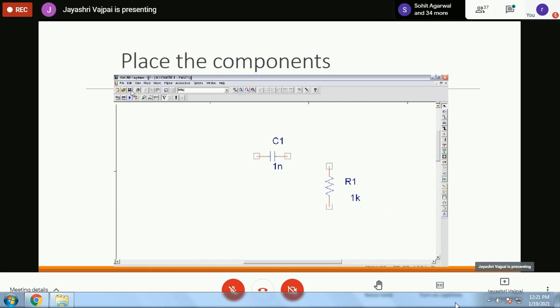So these are the basic tools. Otherwise, the basic file tools like save and open are already available. So with this basic knowledge, you can begin with the work.